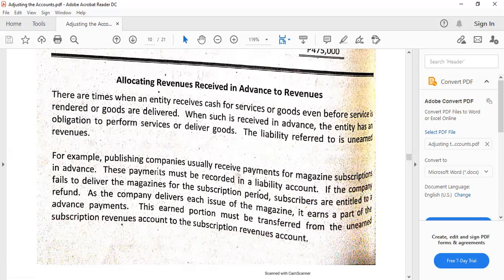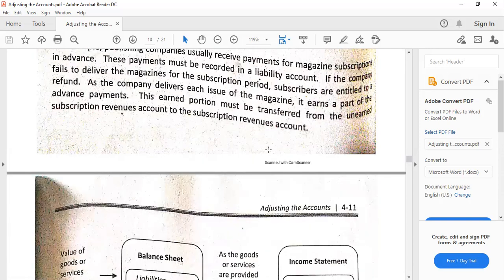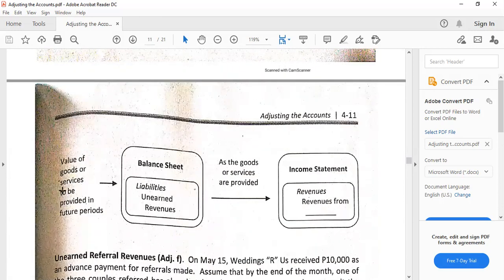And when the magazines have been distributed to them, that's the time that the respective fair values of the magazines will be recorded as income. Okay, so from the unearned subscription revenue, it will be transferred to the revenue account, which is subscription revenues. So initially, the value of the goods or services to be provided in future periods will have to be recognized as liabilities, unearned revenues, in the balance sheet.